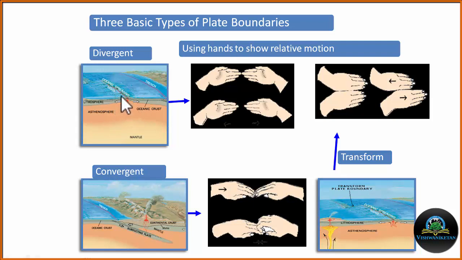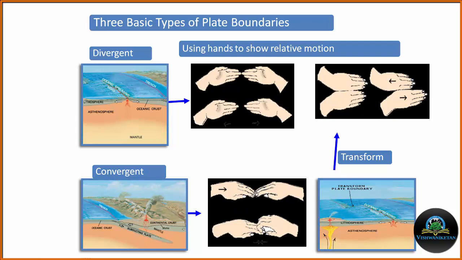Divergent plate boundaries are where two plates are moving away from each other. That means there will be thinning of the crust and upwelling of the magma. Convergent plate boundaries, two plates are coming towards each other. These two plates may both be continental plates, or one may be a continental plate and another an oceanic plate.